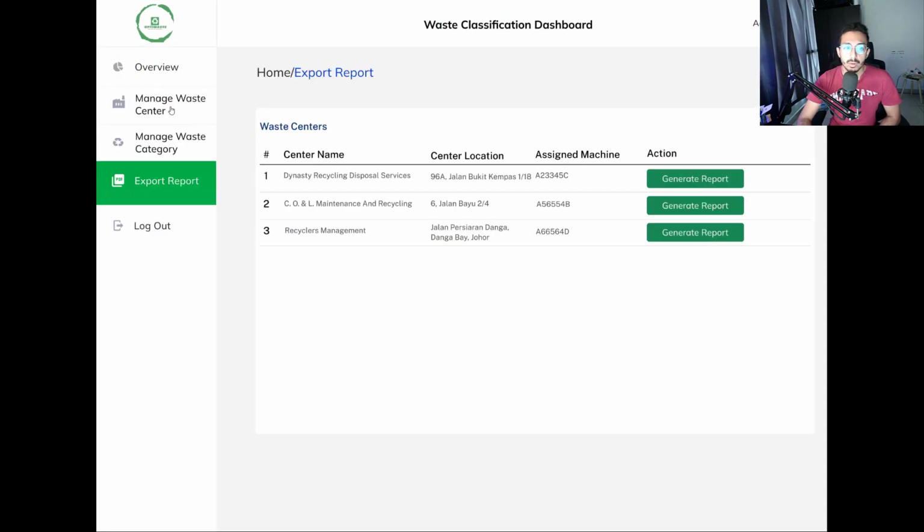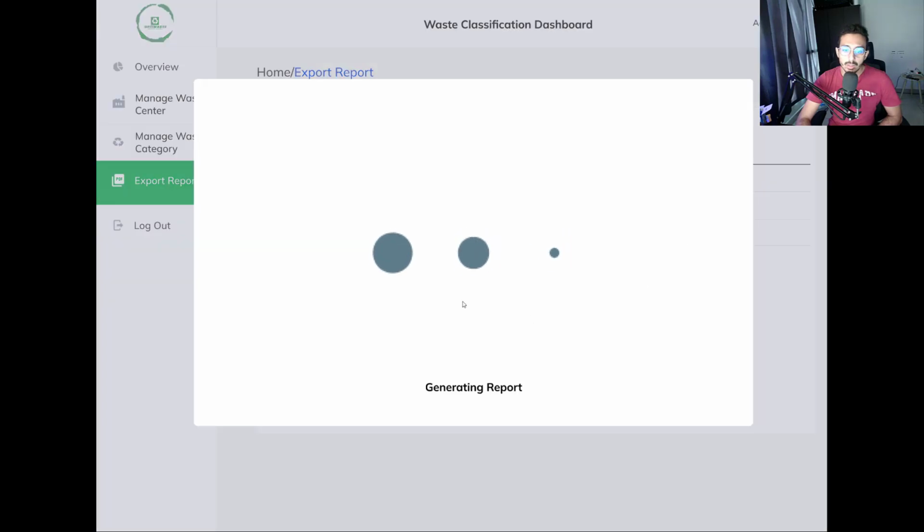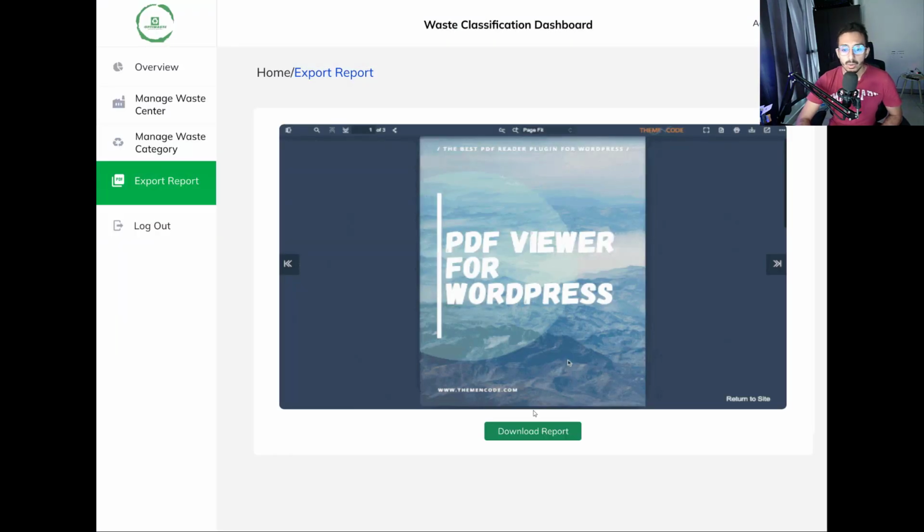As for the admin view, we will go to logout here, and then we will log in as admin. Then we'll go to export report, and then as you see, the admin can choose which center to generate the report for first. So let's say I want to generate a report for center number 3, the recyclers management. So I will generate the report, and as before, he will be able to view the report here or download it.